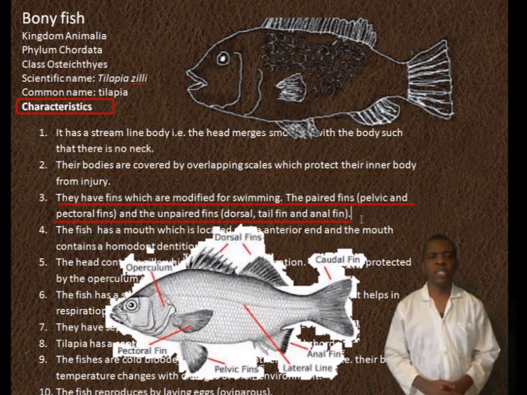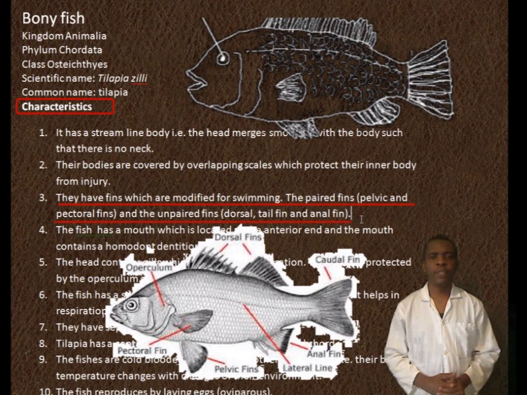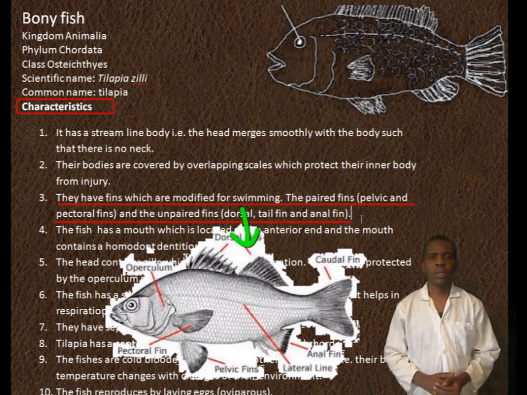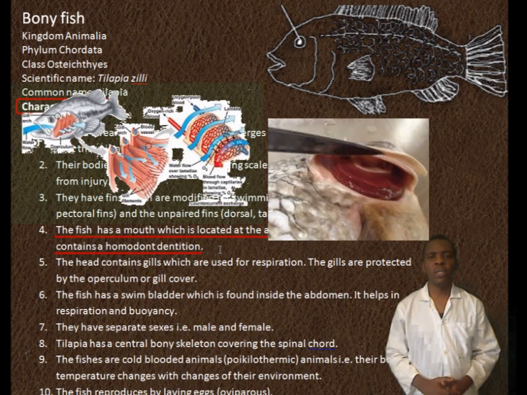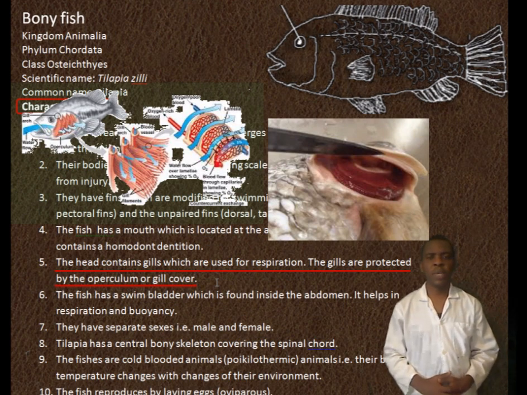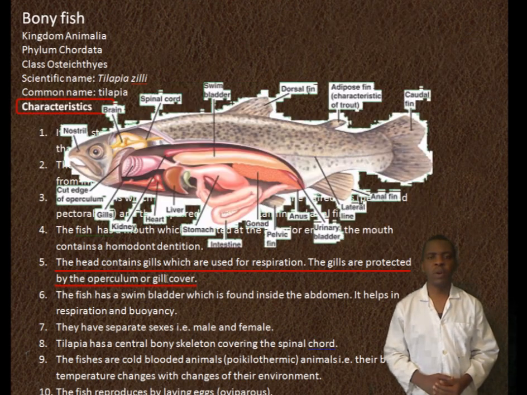They have fins which are modified for swimming. The paired fins, that is, pelvic and pectoral fins, and the unpaired fins, that is, dorsal, tail, and anal fins. The fish has a mouth which is located at the anterior end, and the mouth contains a homodont dentition. The head contains gills which are used for respiration. The gills are protected by the operculum or gill cover.